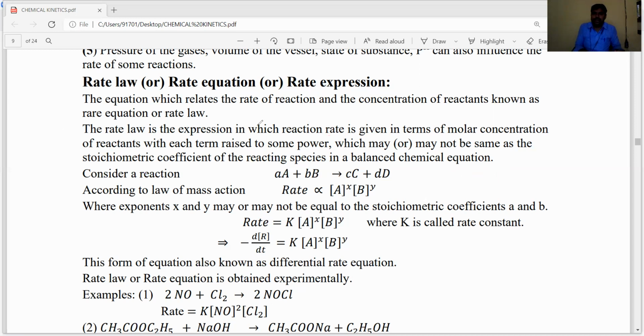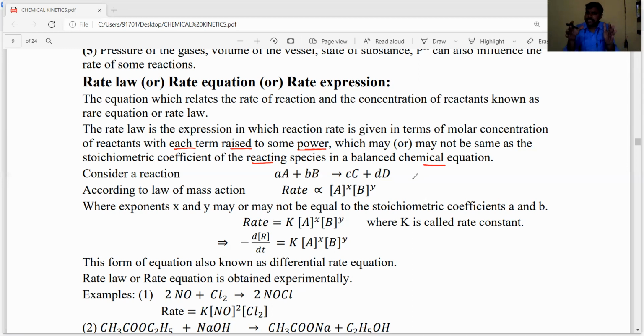The product of the molar concentration of reactants, with each reactant term raised to some power, which may or may not be equal to their stoichiometric coefficients of reactant species in a balanced chemical equation, is known as a rate law or rate expression. Let's see once again, dear students, what is rate law, rate expression or rate equation.